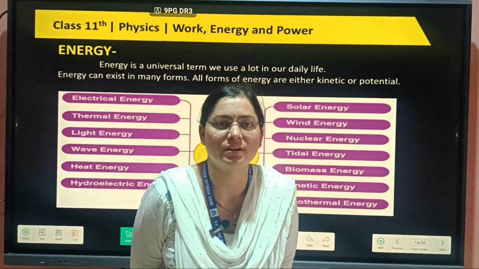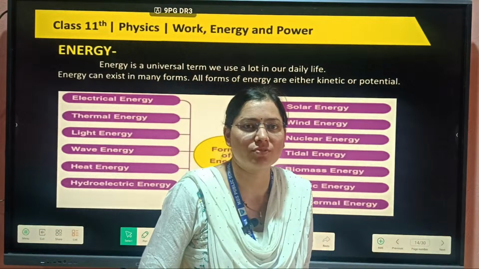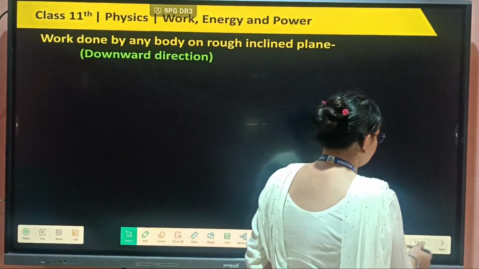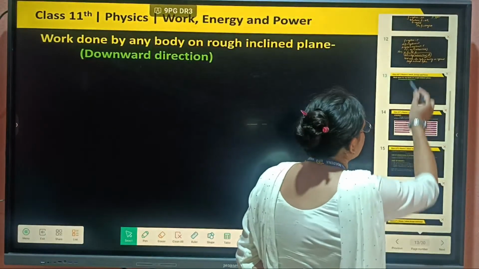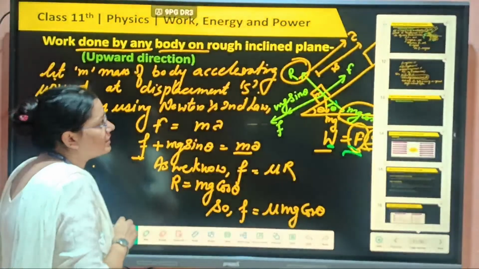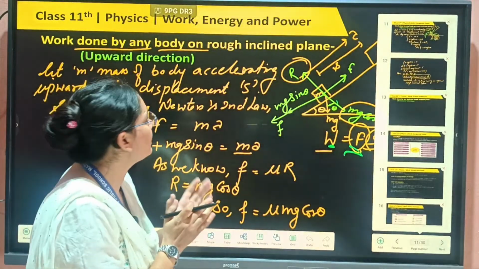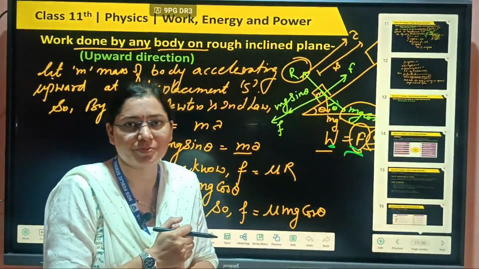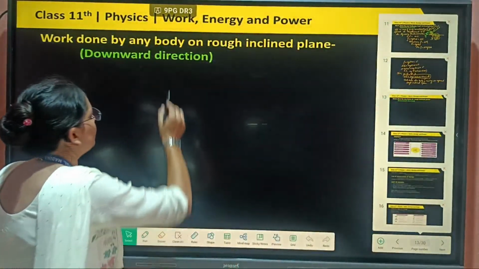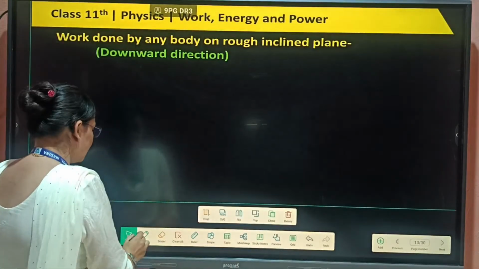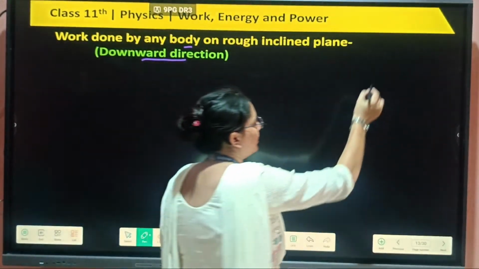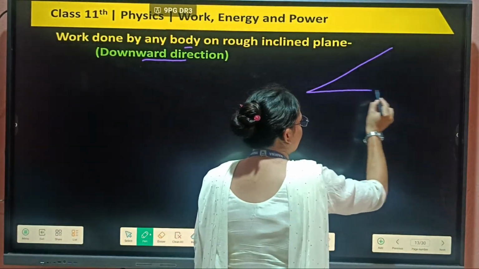Before this, one topic of work done is left. In the last class we discussed work done on a rough inclined plane, where the body was moving in the upward direction. Our one left-over topic is the work done by a body on the rough inclined plane when it is moving in the downward direction. We will do this first, then we will discuss our energy topic.